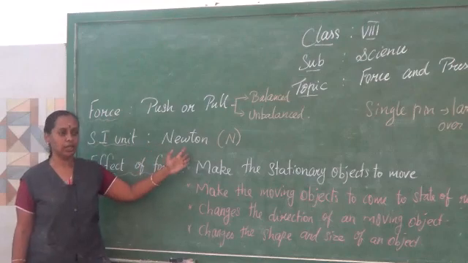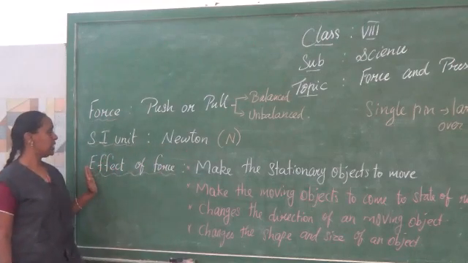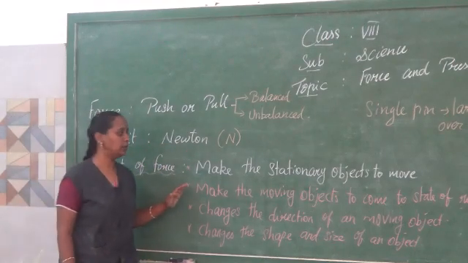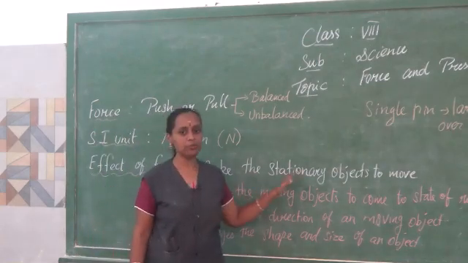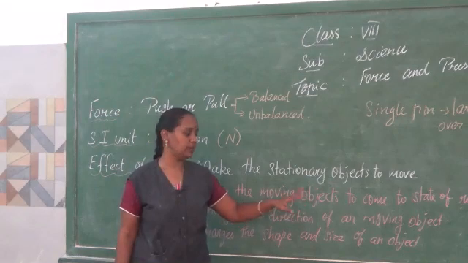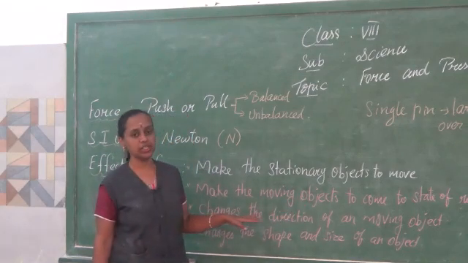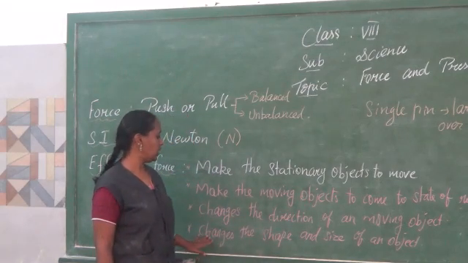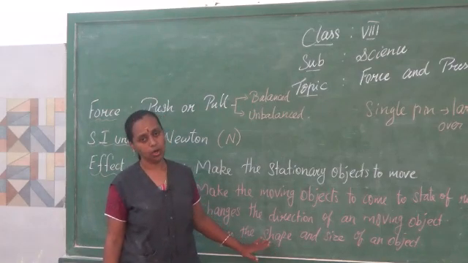Now coming to the next one, what is the SI unit? The SI unit is Newton. And what is the effect of force? Force can make stationary objects move, make moving objects come to a state of rest, change the direction of a moving object, or change the shape and size of the object.